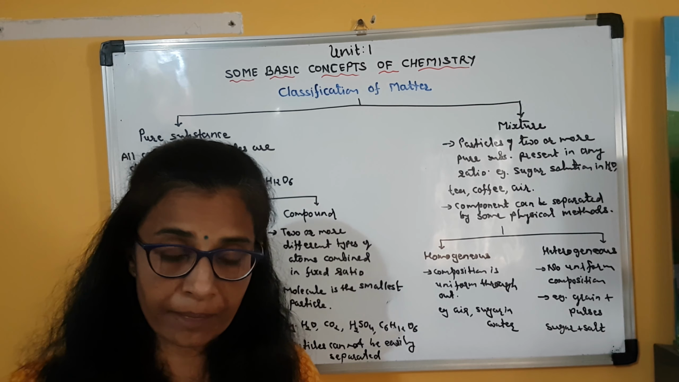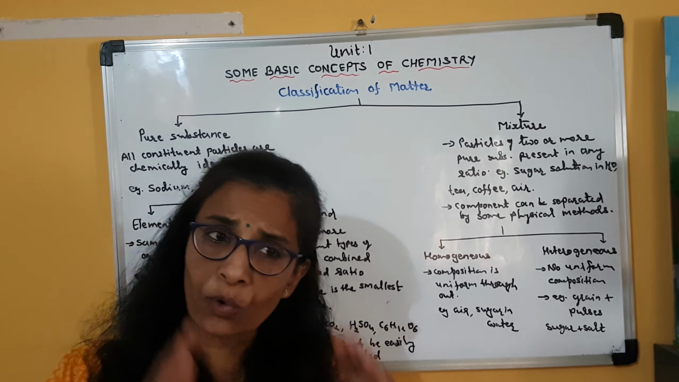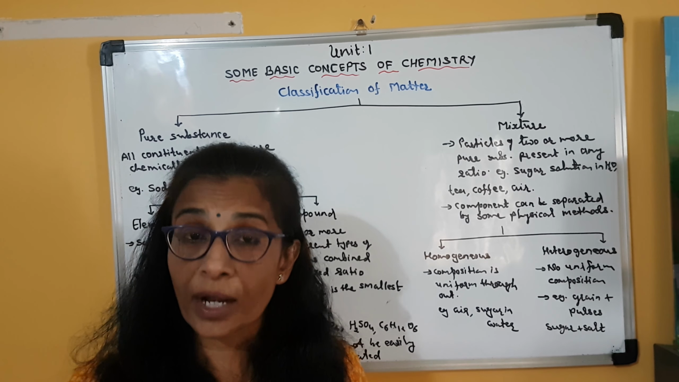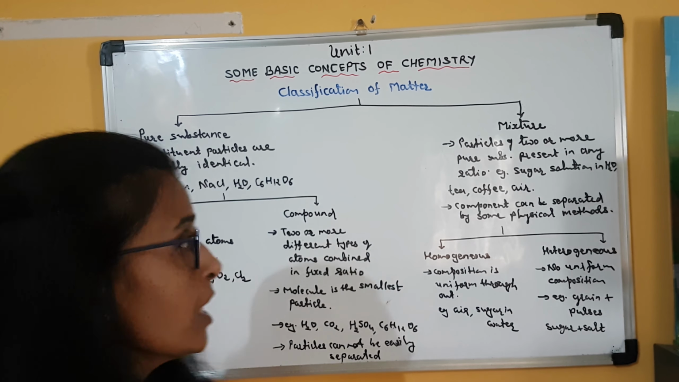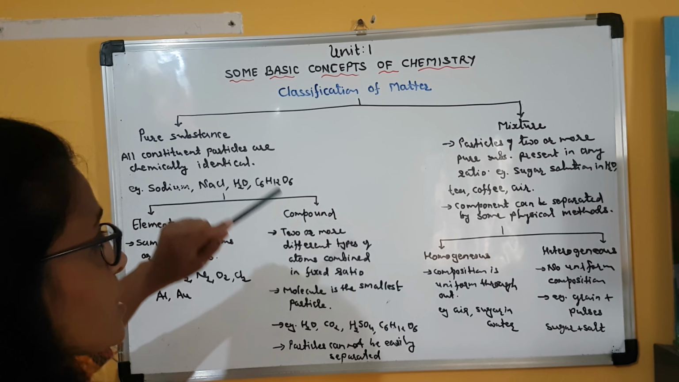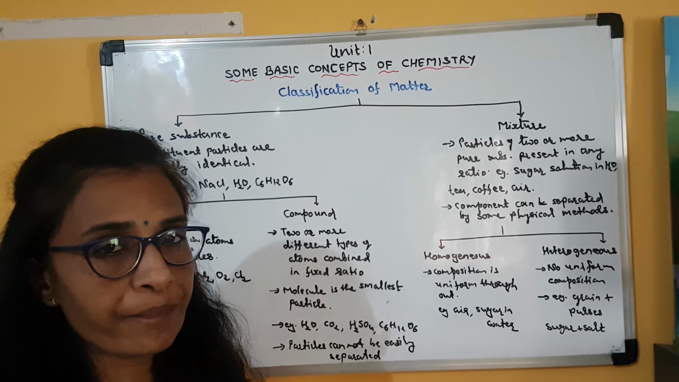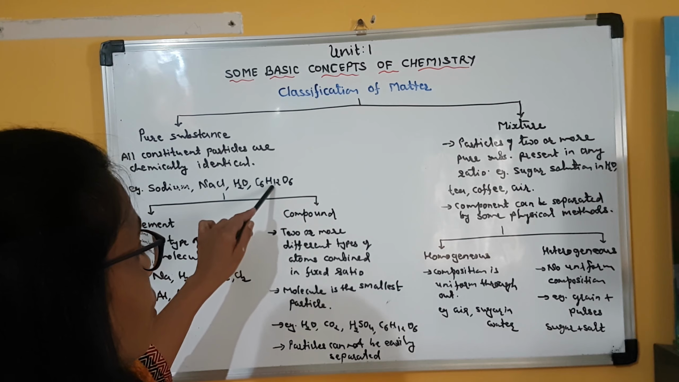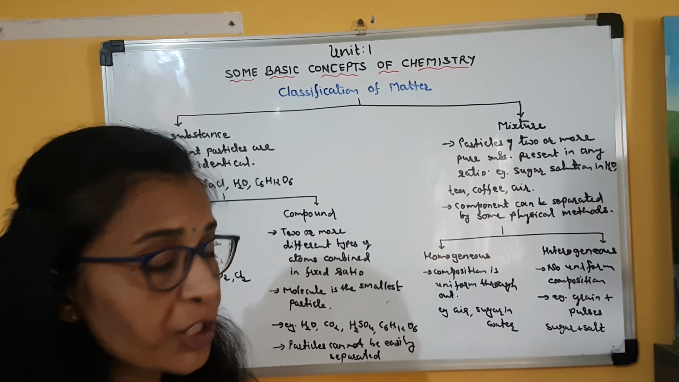So all the constituent particles are chemically identical. They are same. Means in the sample of sodium chloride only the particles of sodium chloride are present, which are chemically identical, which are chemically same. So that is the meaning of a pure substance. Clear? Then comes mixture.